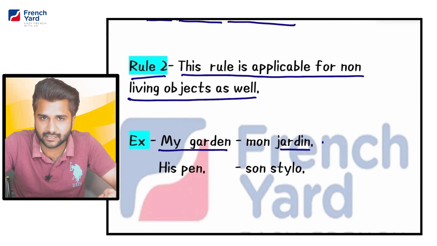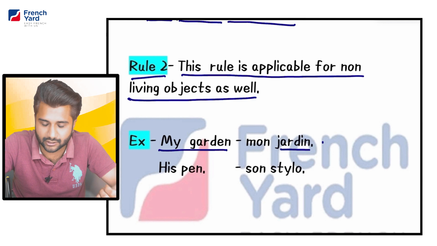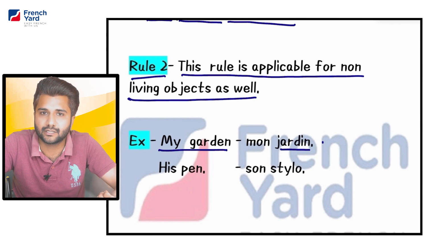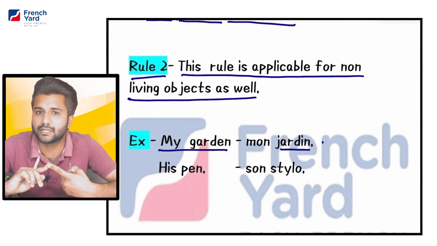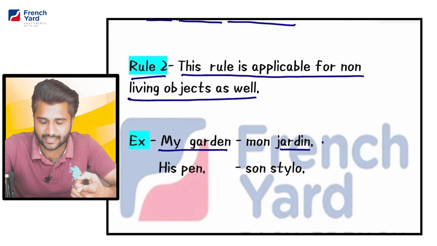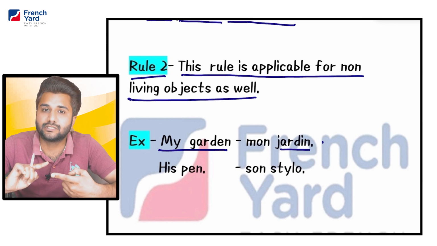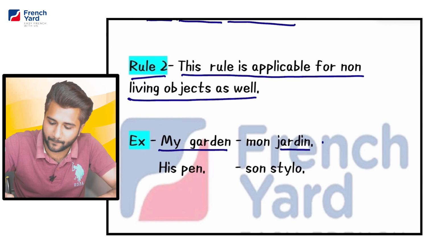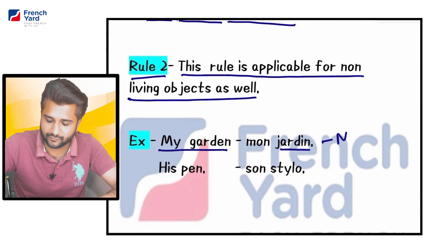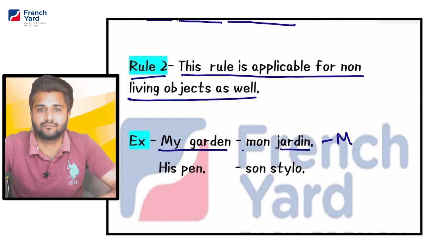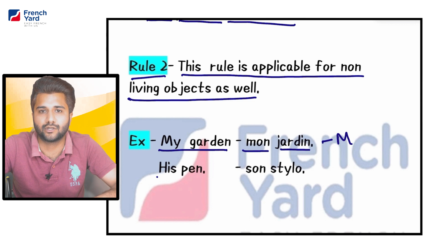It does not end with S, X, Z, nor with E, so it is not feminine, not plural, and it is not starting with a vowel. The thing that we learned in the articles topic, you can refer to that slide as well. So the gender of jardin is masculine. So I have used the masculine version of my, that is mon jardin.